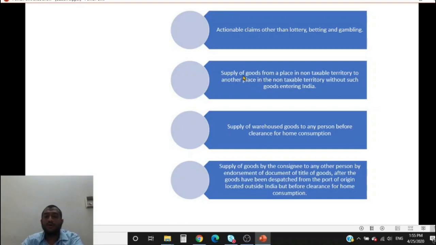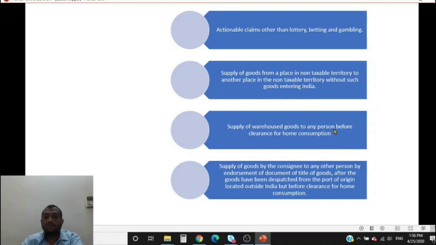There's no contact with India here. Just because the person is in India, you cannot tax it because the goods are originating in some other place and ending up in some other place. Just because Reliance is in India, you cannot tax the goods. Supply of goods from a place in non-taxable territory to another place in non-taxable territory without the goods entering India, if this is not there, it would be subject to GST. Hence, I am saying that these are neither supply of goods nor supply of service.